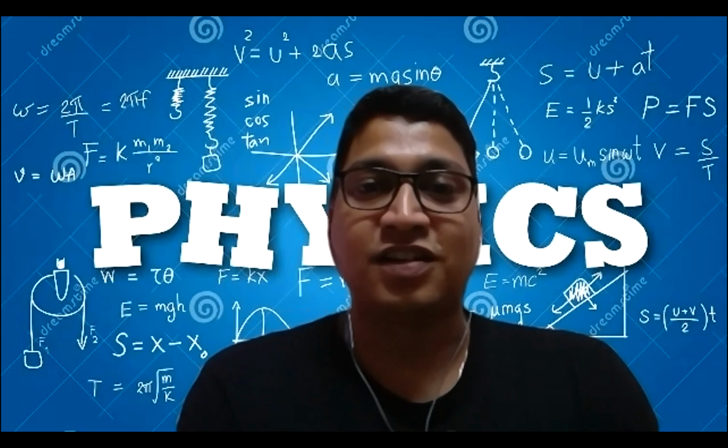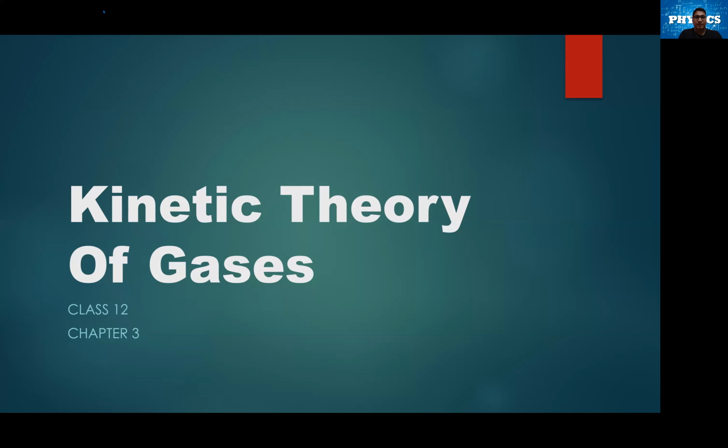So first we will discuss about kinetic theory of the root mean square speed. What do we mean by the root mean square speed?